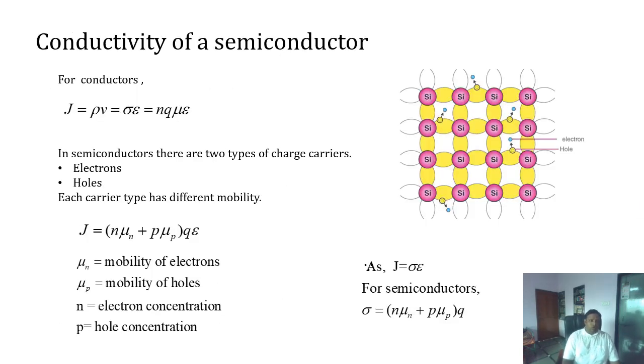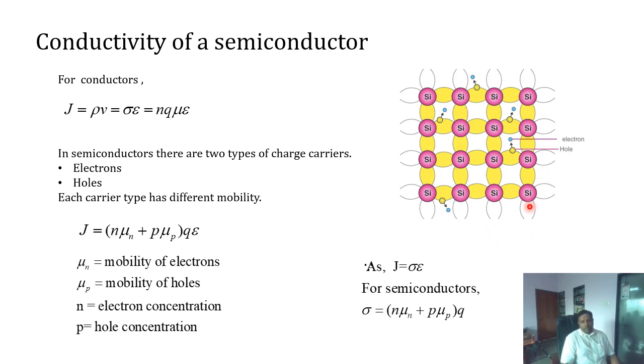So how can this conductivity equation be utilized for semiconductors? In case of a semiconductor, as we all know, let's say silicon, which is intrinsic silicon, will have two types of charge carriers. There will be electrons available at room temperature in the conduction band, and because of the absence of those electrons, holes are created in the valence band.